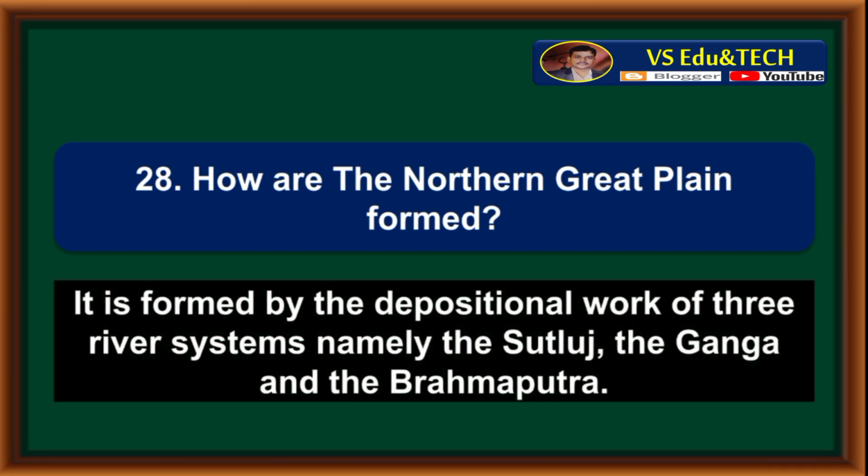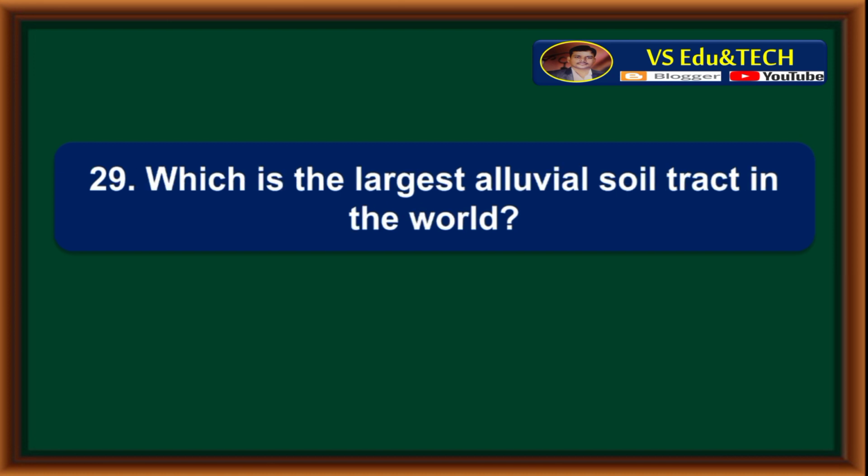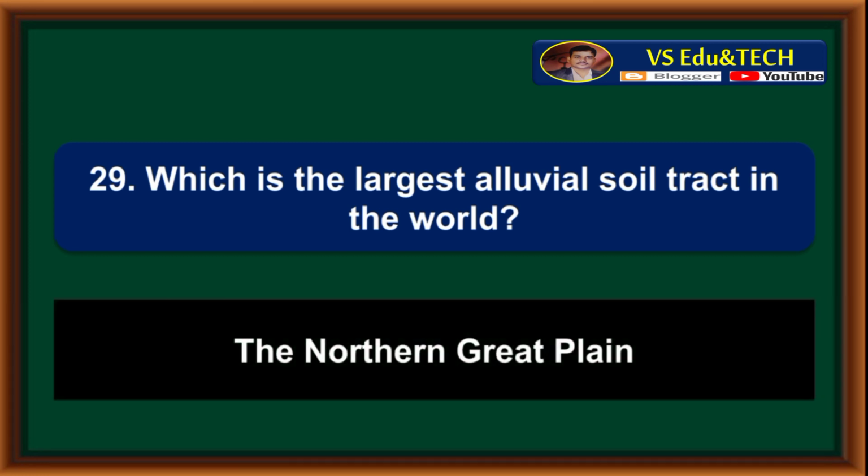It is formed by the depositional work of three river systems, namely the Sutlej, the Ganga, and the Brahmaputra. Which is the largest alluvial soil tract in the world? The northern Great Plain is the largest alluvial soil tract in the world.